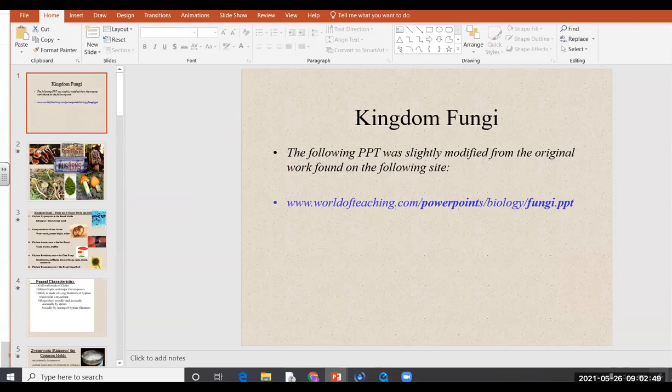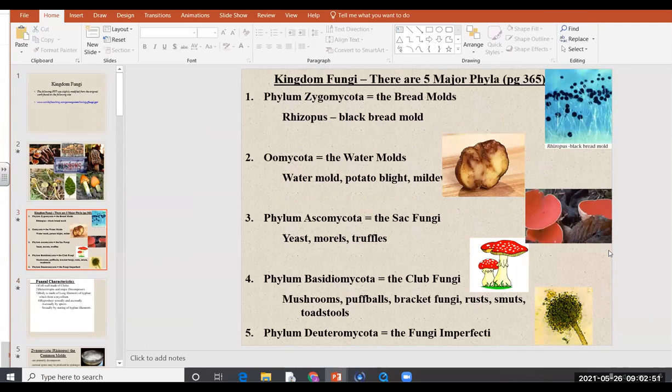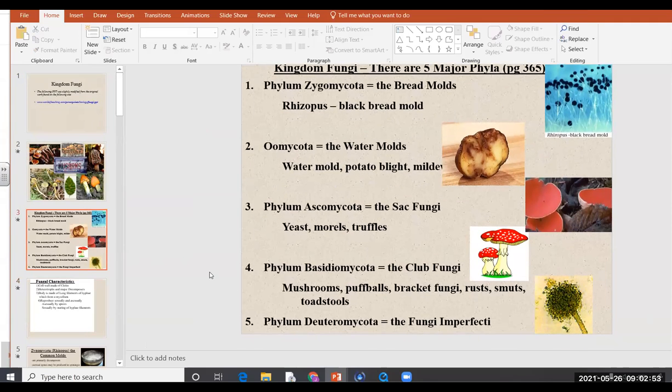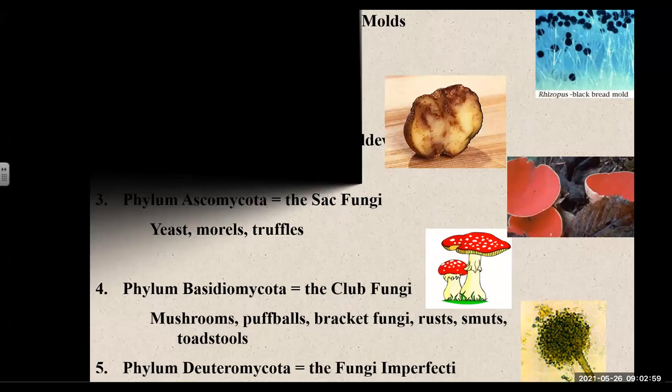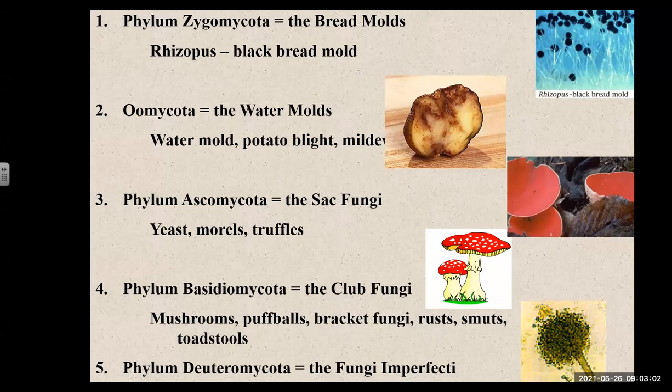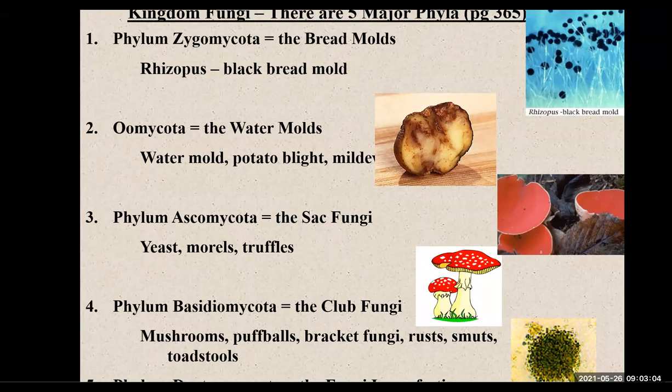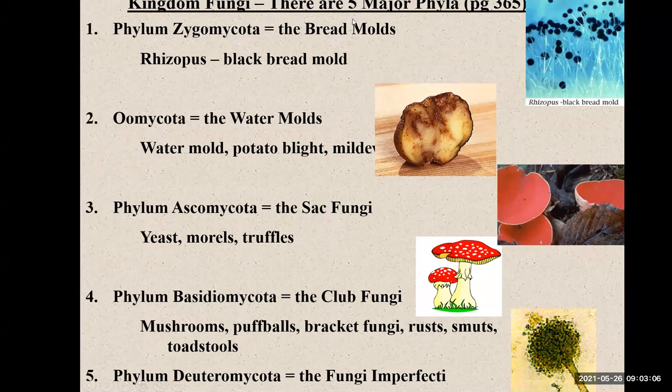Right. What are fungi? All right, kingdom fungi, or the mushroom kingdom, is classified into 5 major phyla.